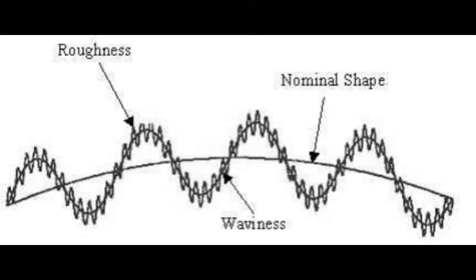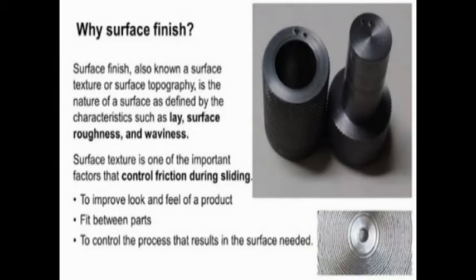Before entering the discussion, let us understand the meaning of surface finish. If you take any engineering component, it will have a surface which is open to the atmosphere, and there are some valleys and peaks on the boundary of the work surface.